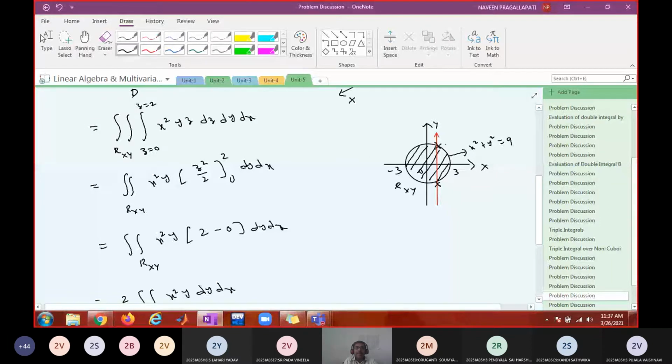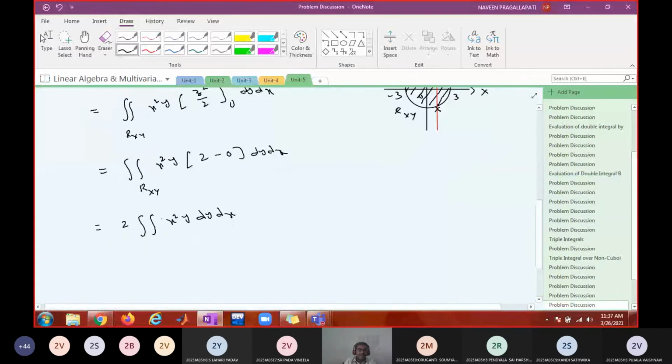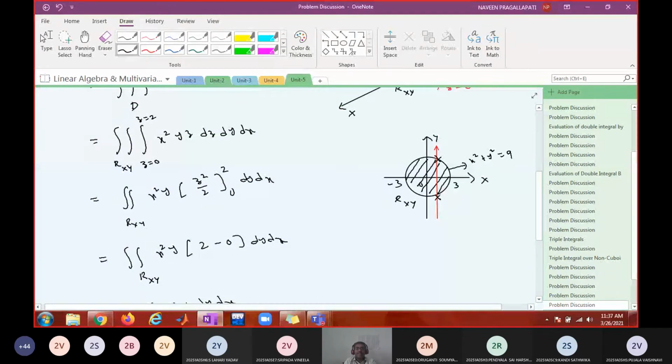Wherever you draw a line parallel to the y-axis, it is entering through the circle and leaving through the circle. Then what are the limits? What is the y value when it is entering through the circle? The circle equation is here, and y is plus or minus root of 9 minus x square. Will you take plus or minus when it is entering?